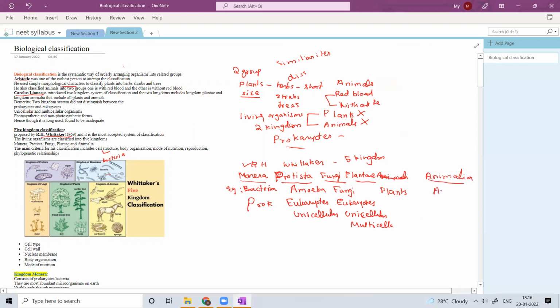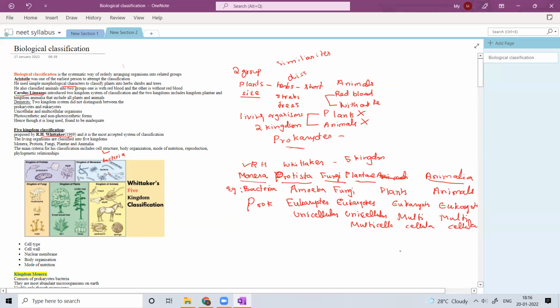And the Animalia kingdom contains all animals. So here plants are eukaryotes. The Animalia also contain eukaryotes. And what is the difference? Here all are multicellular. Here also all multicellular.